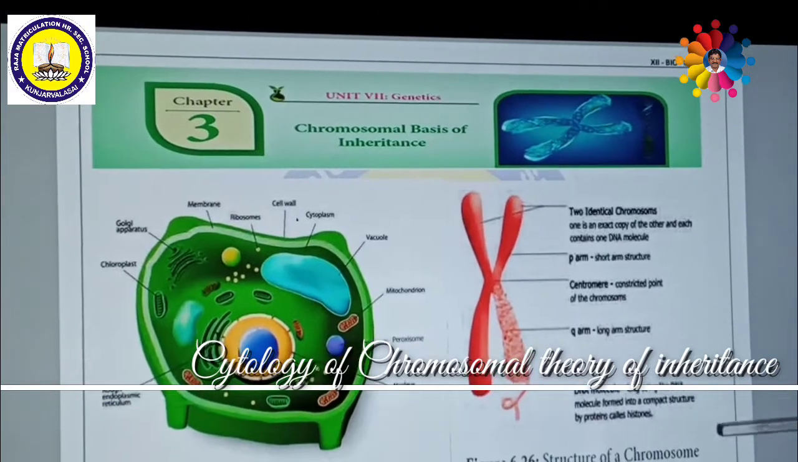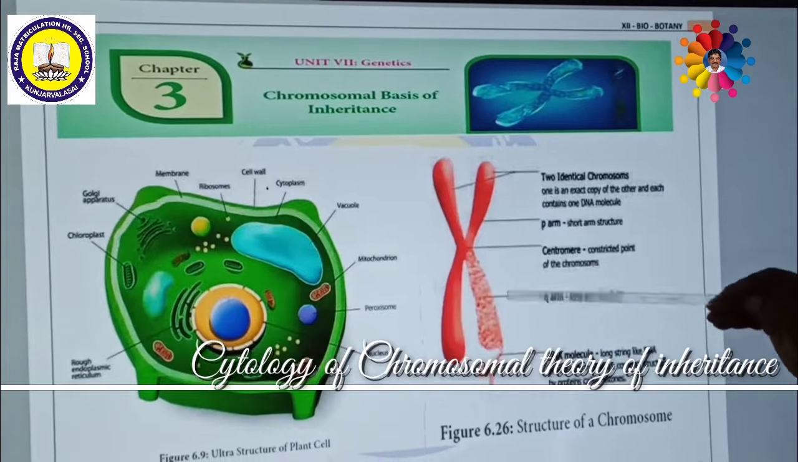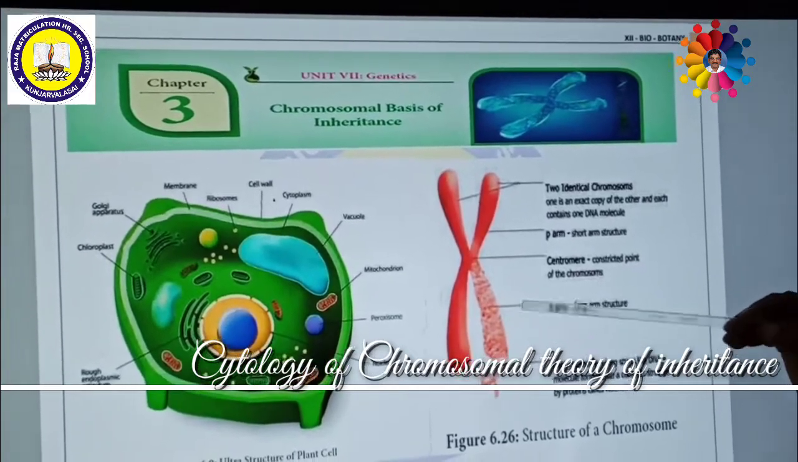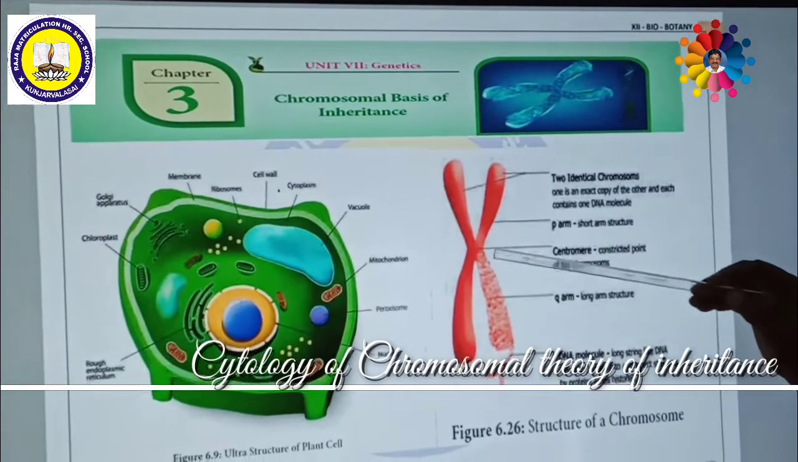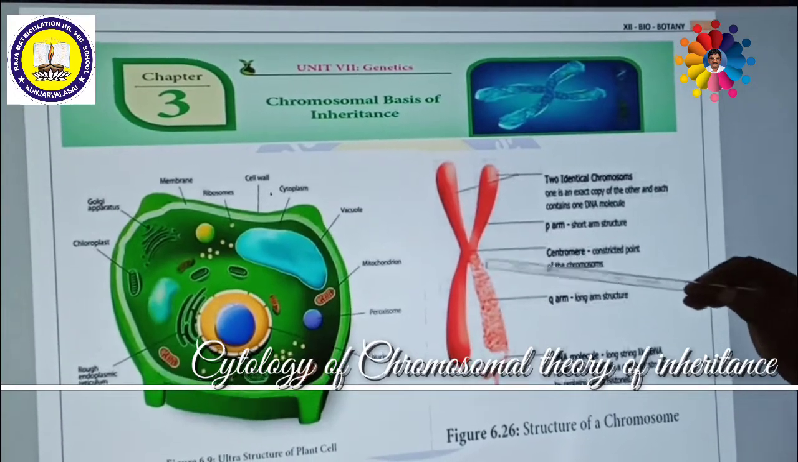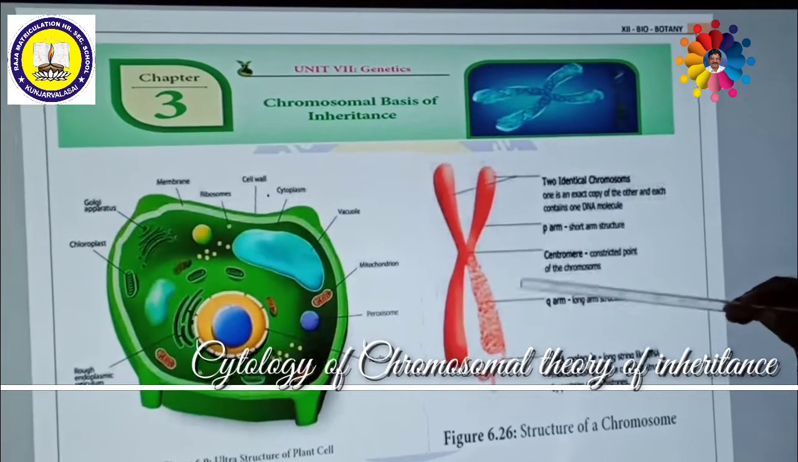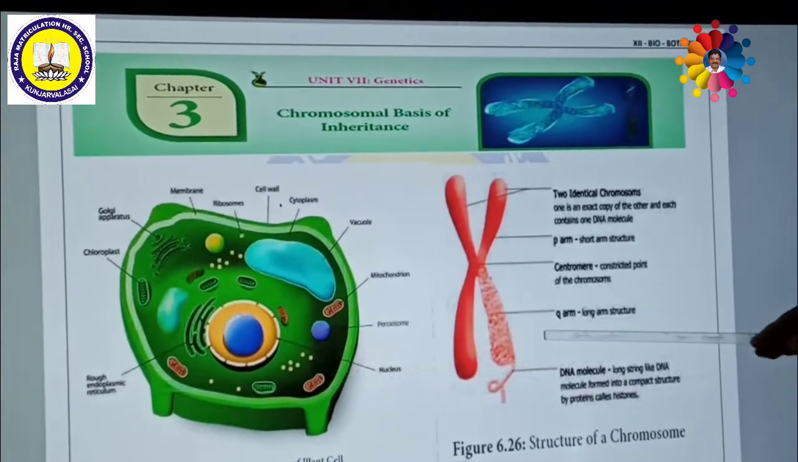Another thing: the behavioral changes of the chromosome during meiosis help us understand that the chromosome consists of genes. That means the genes present on the chromosome have been very clearly studied through the behavior of the chromosome during meiotic cell division.